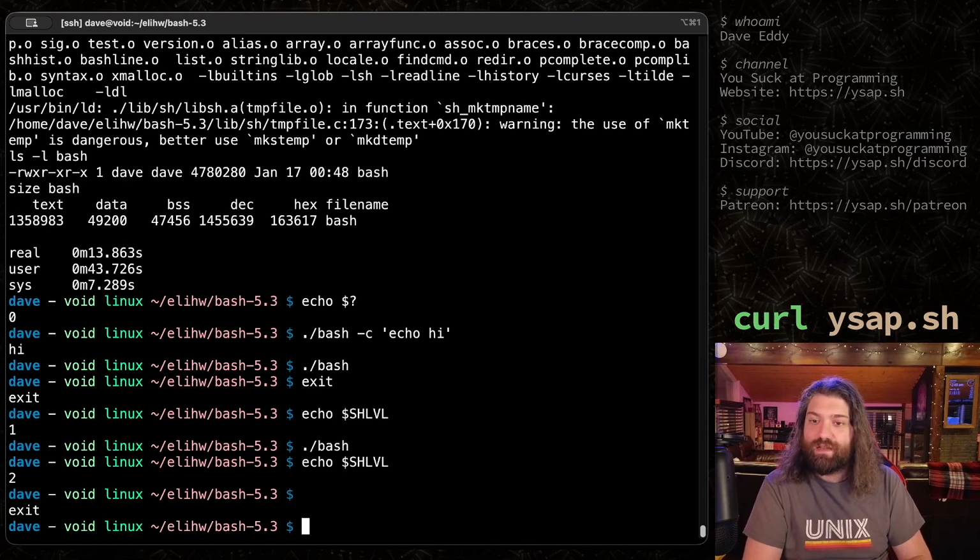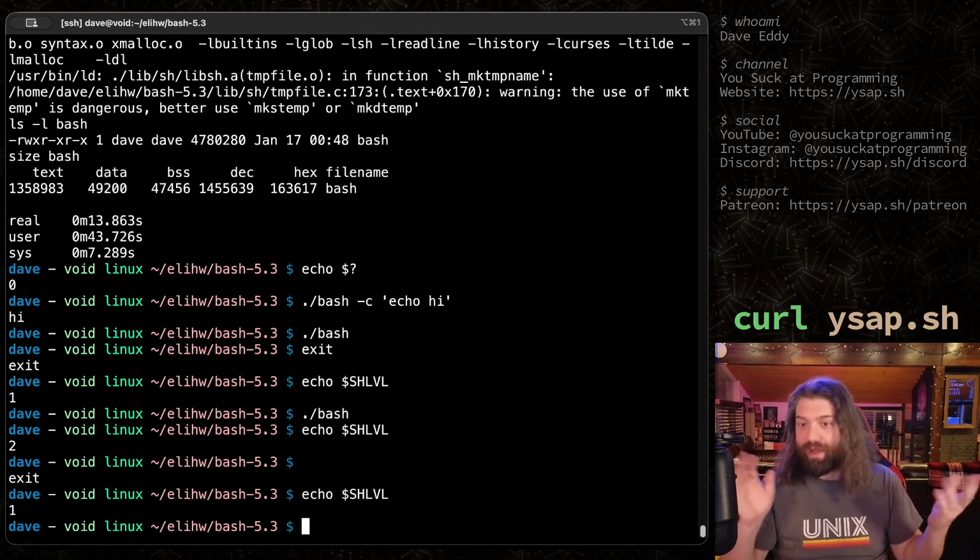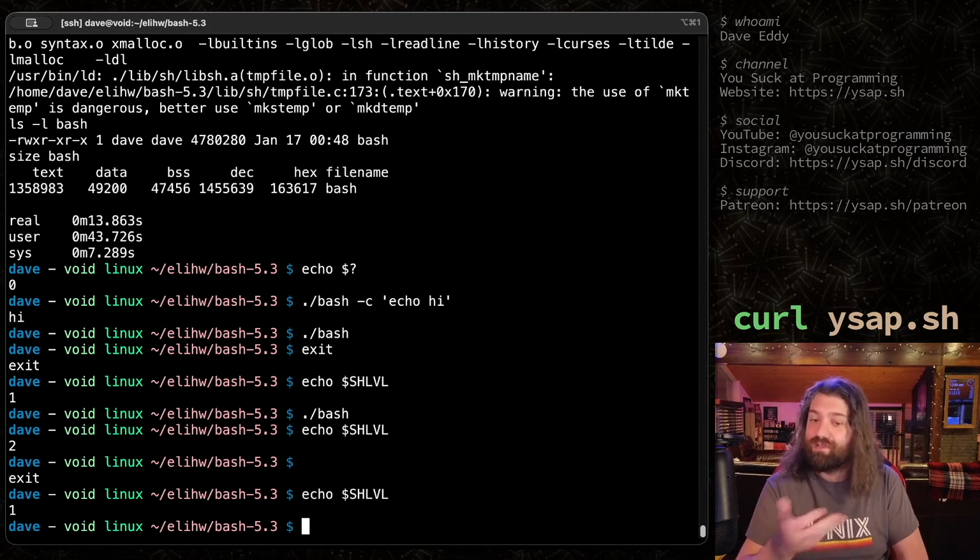I'm going to do Control D. That will close input, which will automatically exit it for me. So then if we echo shell level, we're back at level 1. So that's one way we can keep track of how deeply nested we are.